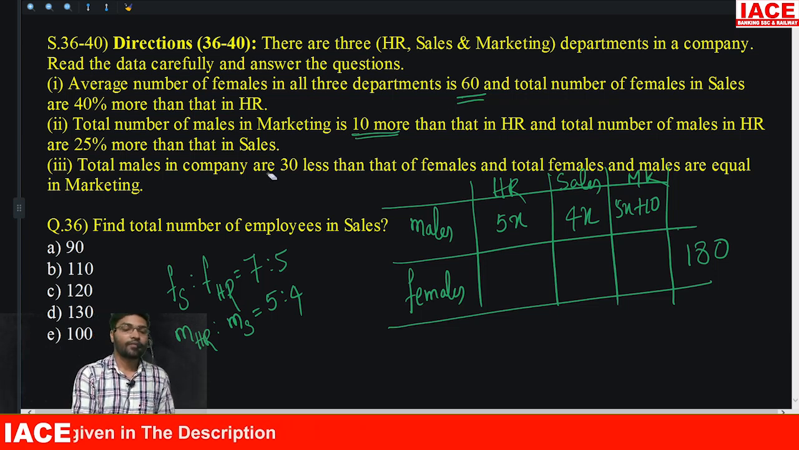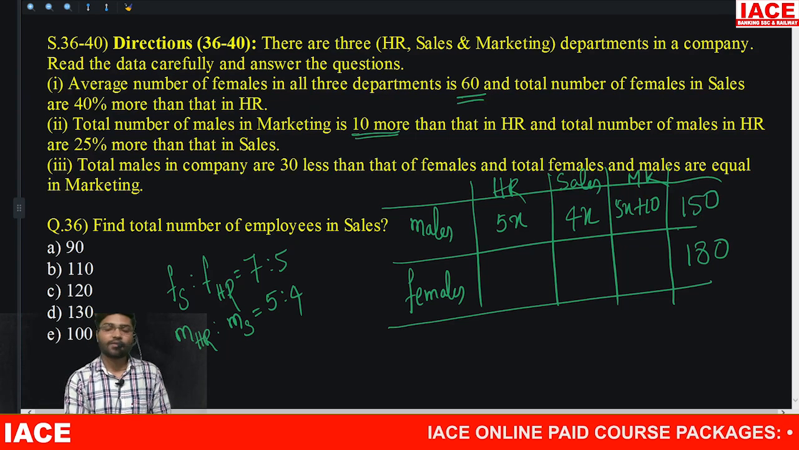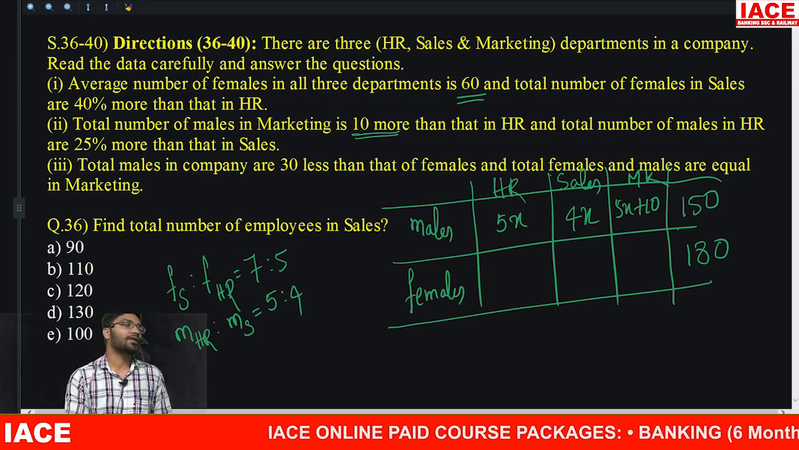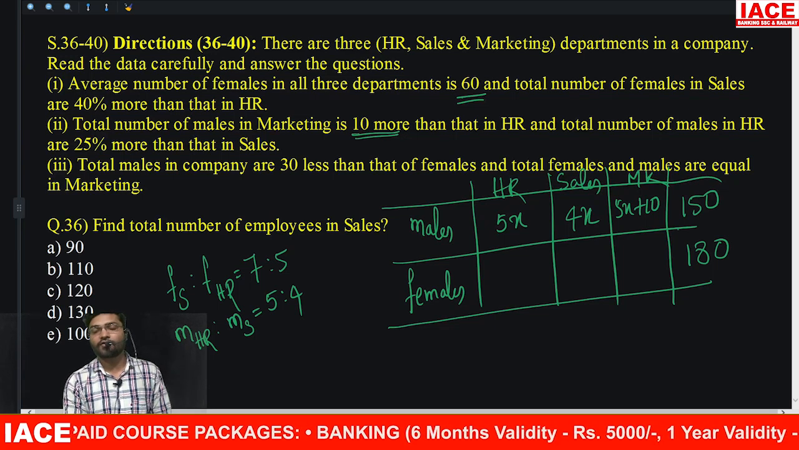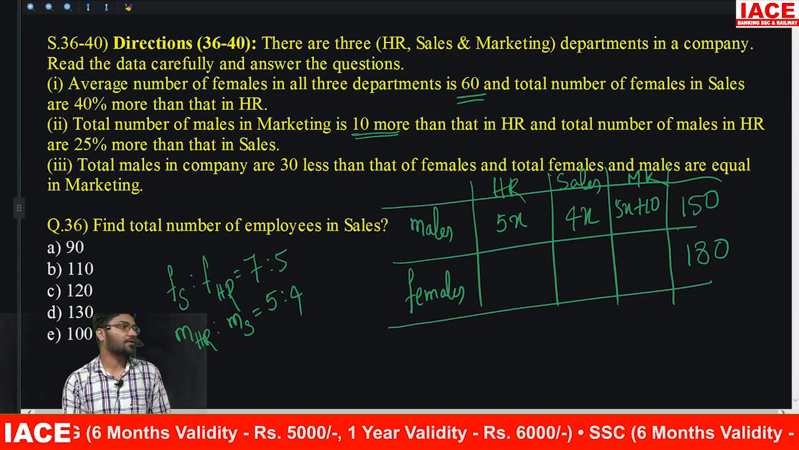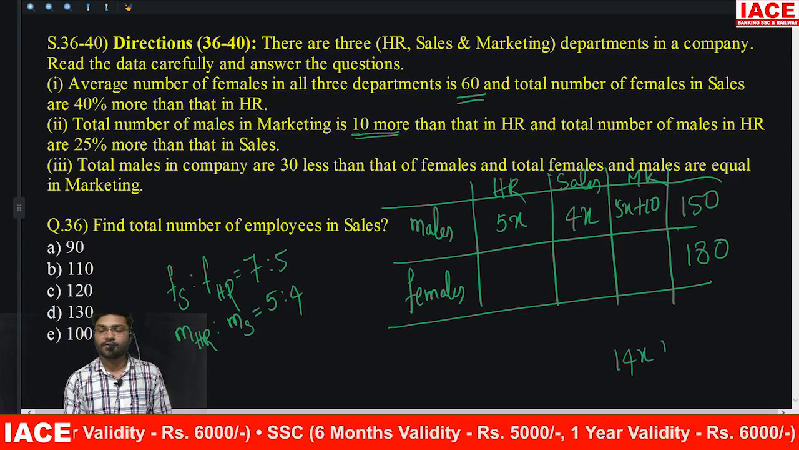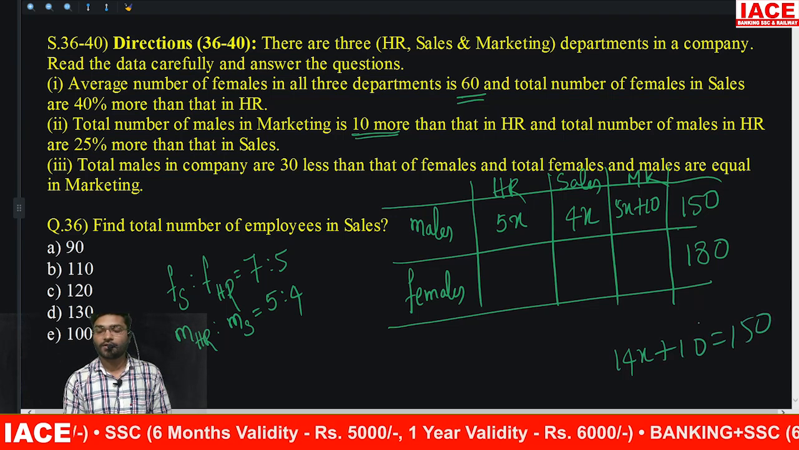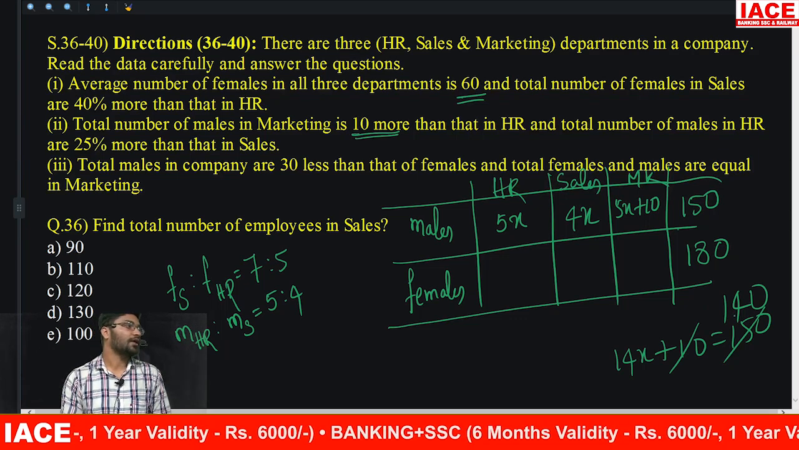Now total number of males in company are 30 less than that of females. So total males are 150. So this will give me what is x now? All the male numbers will come. Yes sir. Total is how much? 5x plus 4x plus 5x plus 10. 5 plus 5, 10. 10 plus 4, 14x. 14x plus 10 is 150. 14x plus 10 is equals to 150. 10 cancel and goes 140. X is how much? X is 10.